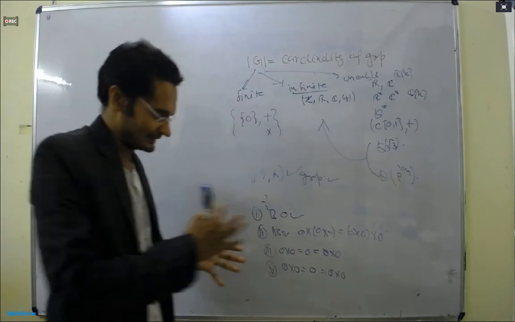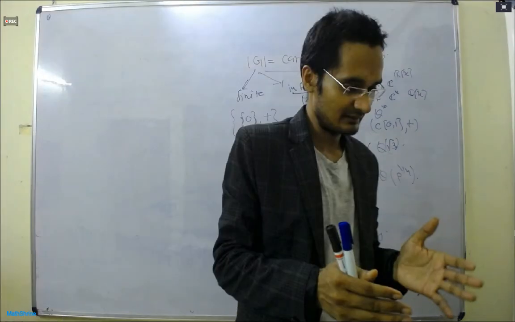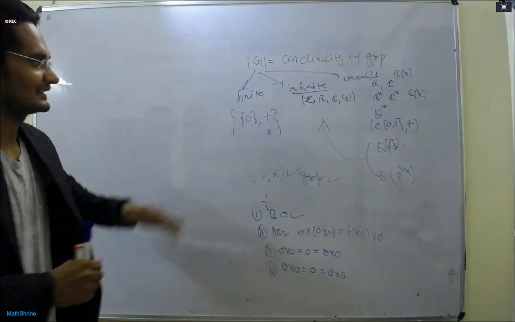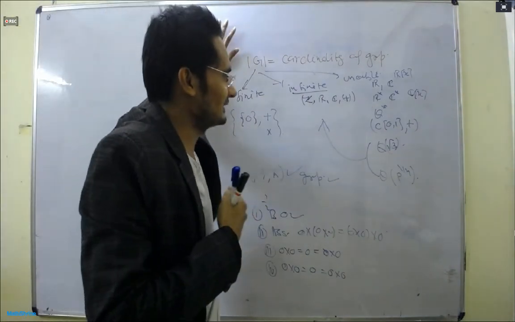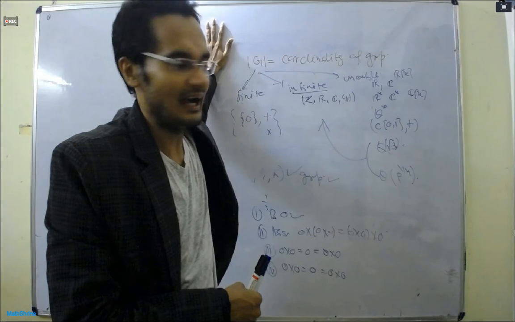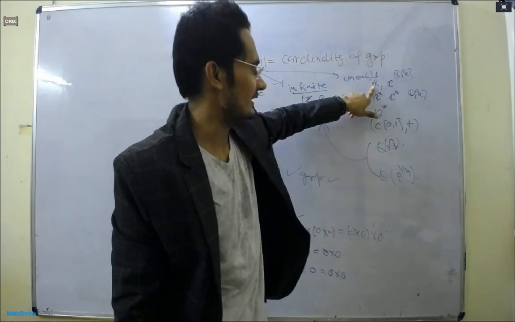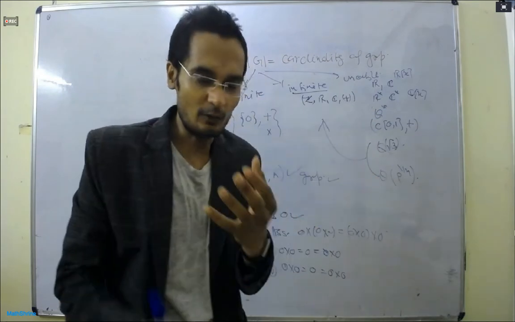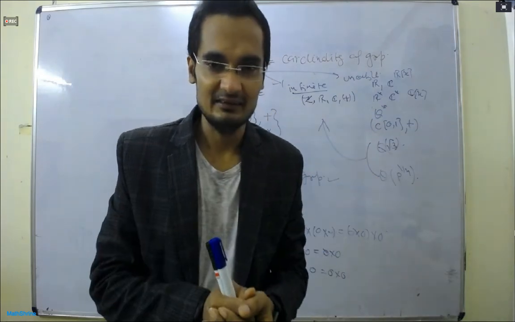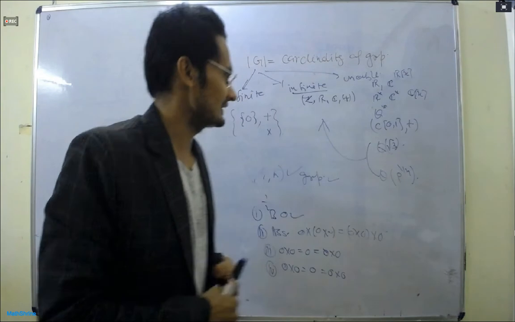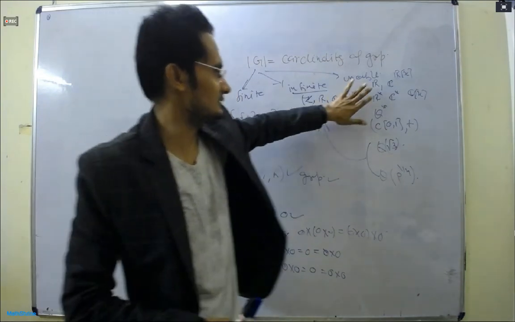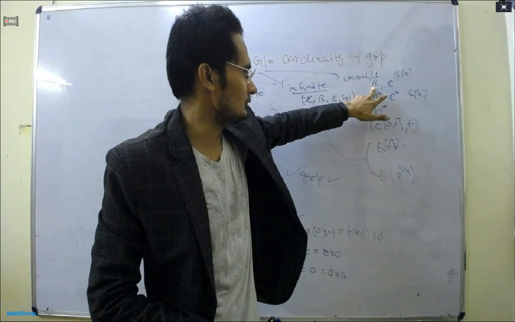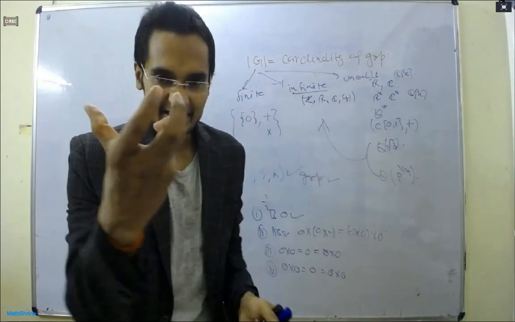If I ask you, can you tell me what is the structure of R? Then if your area is pure, you will take time to reveal the structure of the set of real numbers, or of C, or of Rx, or Cx.